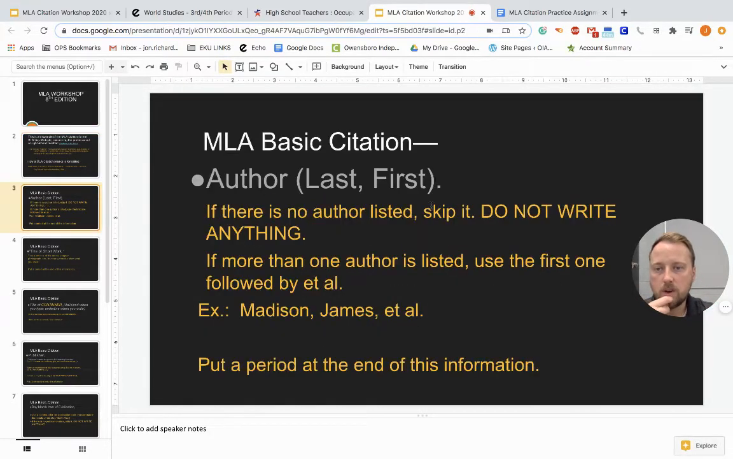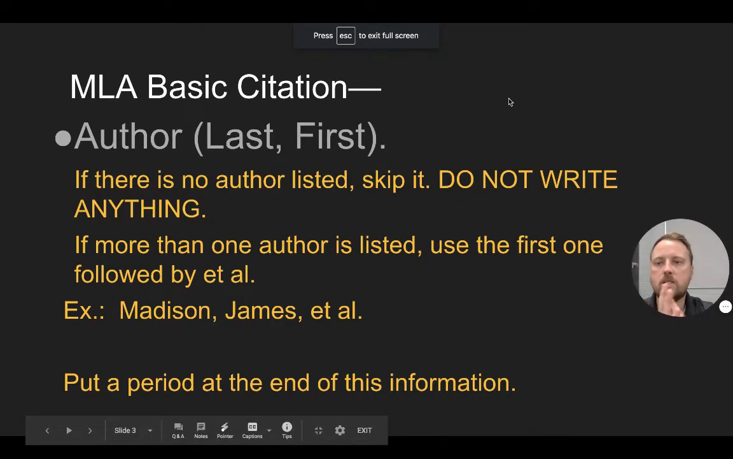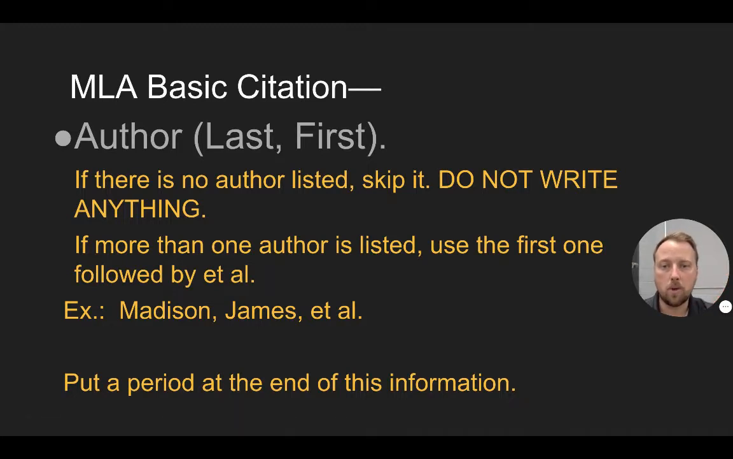Okay. So the first step, and we can go back to the presentation mode, is the author's name. The last name, comma, first name, followed by a period. So it'll always have a period after the name. All of this punctuation is crucial to a correct citation, so make sure your punctuation is correct. If there is no author's name listed, skip it. Do not write anything.